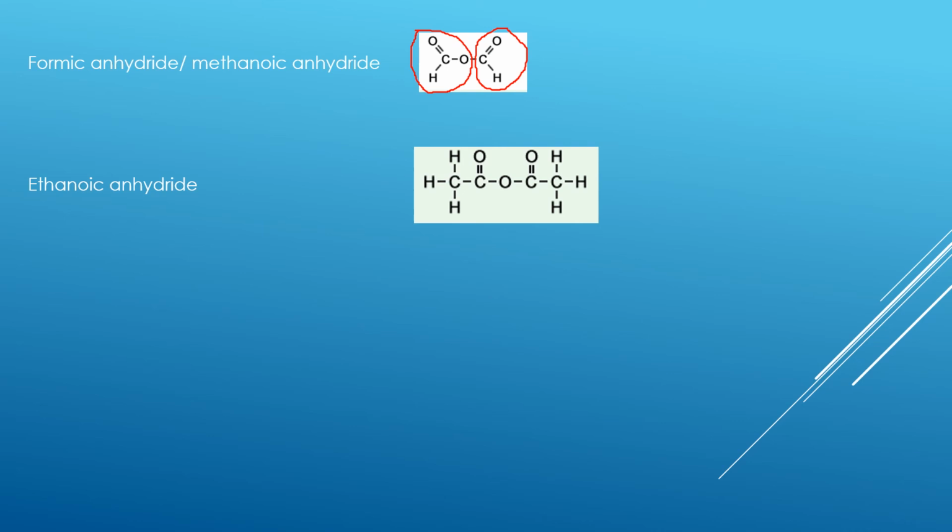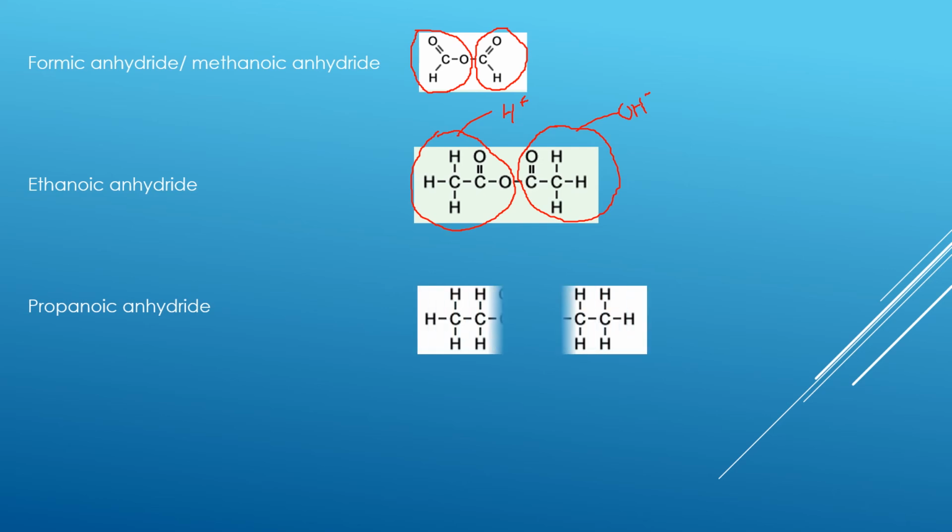Likewise here we have this particular group coming from one ethanoic acid, and this particular group is coming from another ethanoic acid. So this group must have lost the H plus, while this particular group lost the OH minus. So together the H plus and the OH minus would react to give you water as a byproduct.